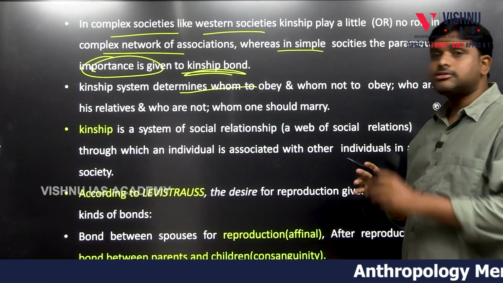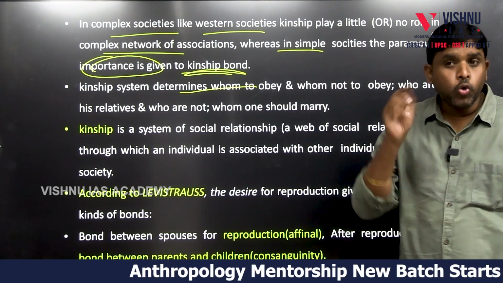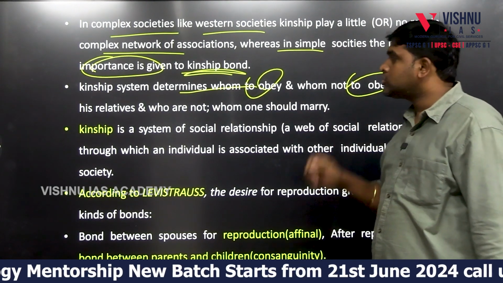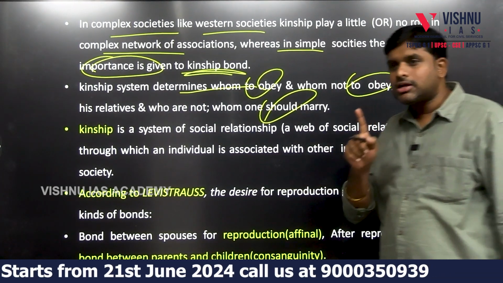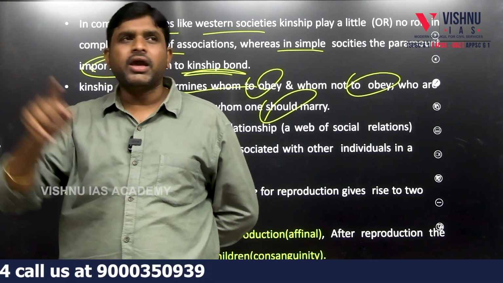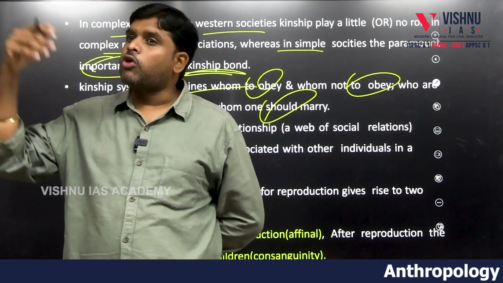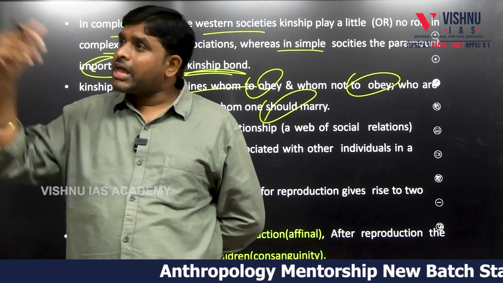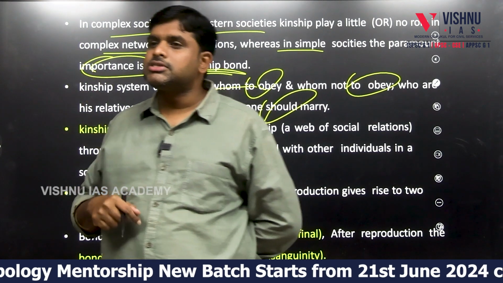Kinship system determines, what is the function of kinship? Kinship system will determine whom to obey and whom not to obey, who are his relatives, who are not his relatives, whom one should marry, whom one should not marry, yes or no. Kinship system will determine this: these people you have to obey, these people if you don't obey also no problem. These people you have to talk more, these people you need not care. These people you can marry, these people you cannot marry. Who is determining? Kinship system is determining.